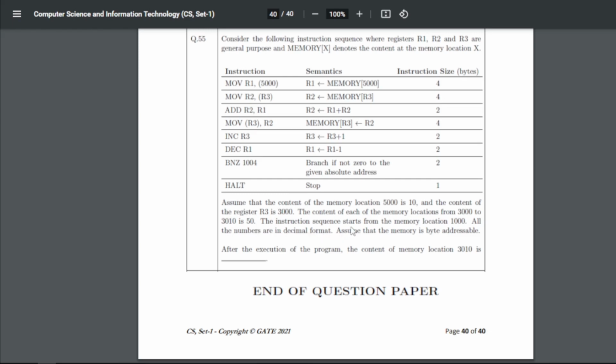The instruction sequence starts from memory location 1000. All the numbers are in decimal format, and assume that the memory is byte addressable. So after the execution of the program, the content of memory location 3010 is 50. You can solve this again.